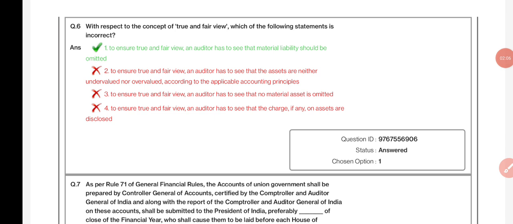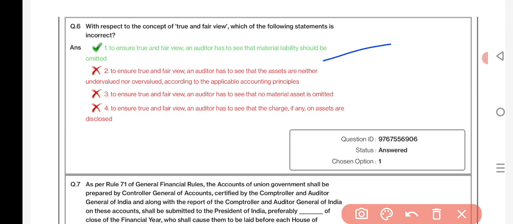With respect to the concept of true and fair view, which of the following statements is incorrect? To ensure true and fair view, an auditor has to see that material liability should be omitted.